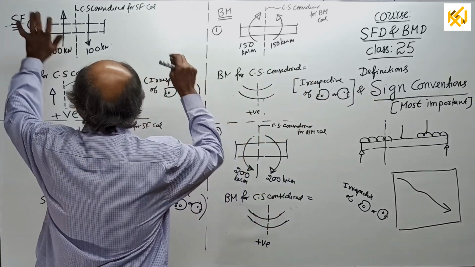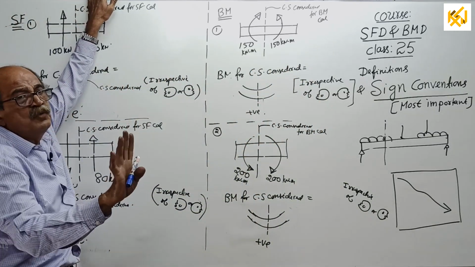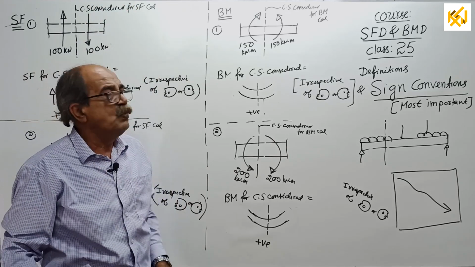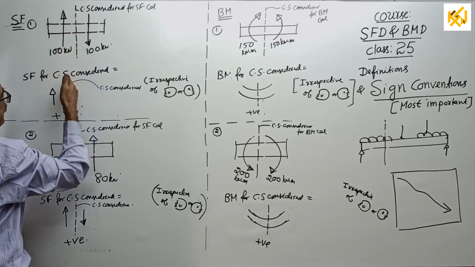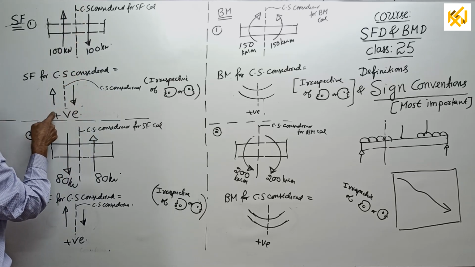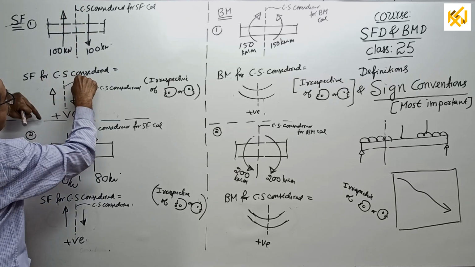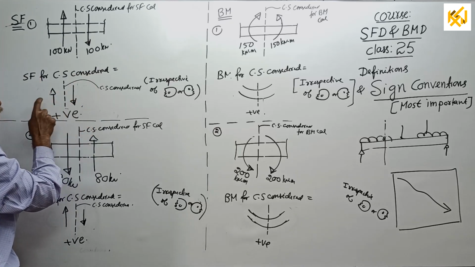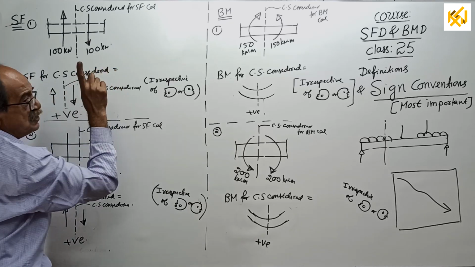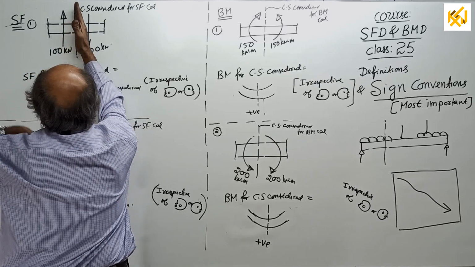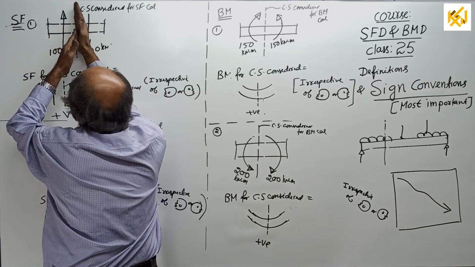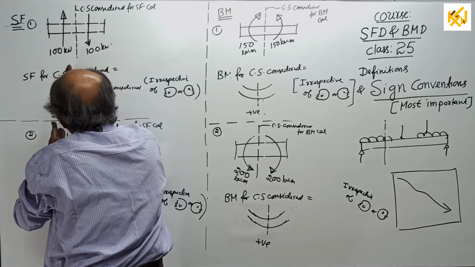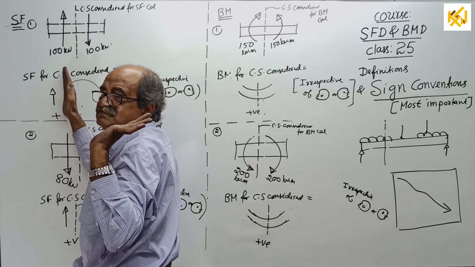And for shearing force, there is no crude method. You have to remember, what you write is: shearing force for the cross section considered is below right sign convention, left up, right down positive. This is our positive convention. Now come here, look at any one side, okay, look left side. If you look left side here, here also look left side.